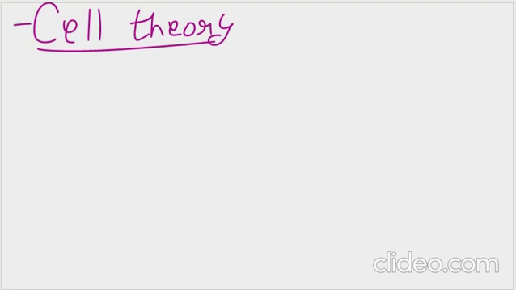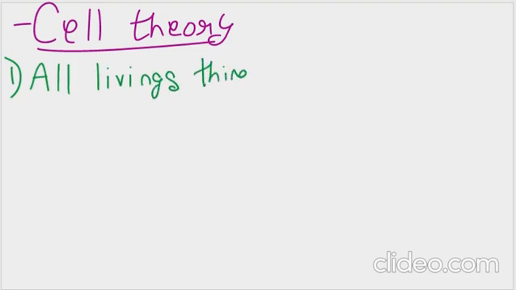Now what were those three principles? Very important question. The first principle was that all living things, all the biotic organisms, are composed of cells.